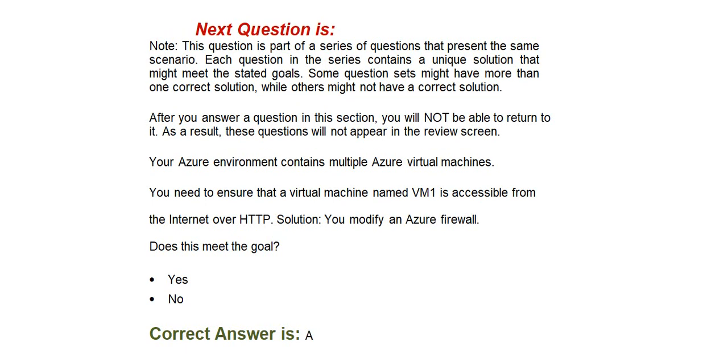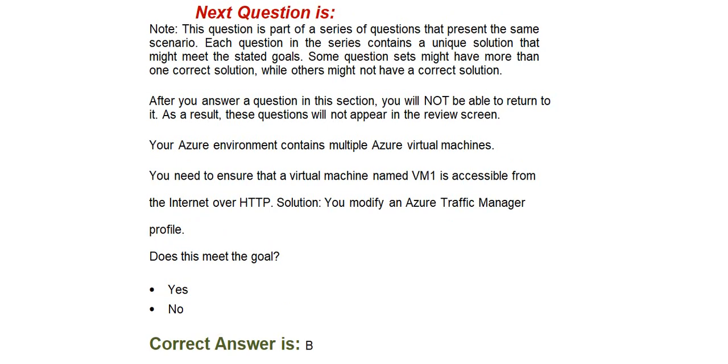Next question is, your Azure environment contains multiple Azure virtual machines. You need to ensure that a virtual machine named VM1 is accessible from the Internet over HTTP. Solution: you modify an Azure Firewall. Does this meet the goal? Option A, yes. Option B, no. Correct answer is option A, yes.